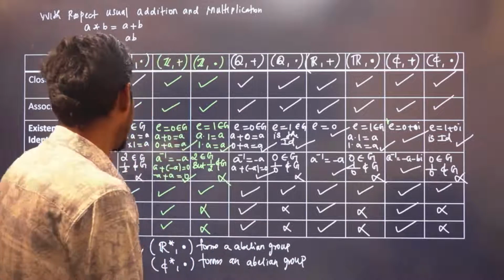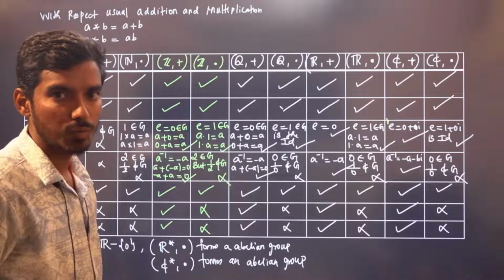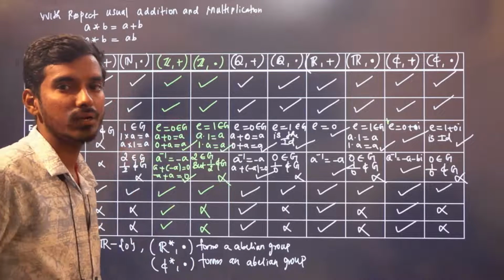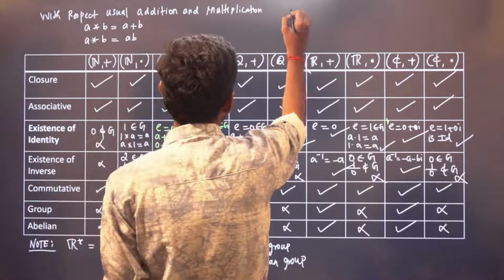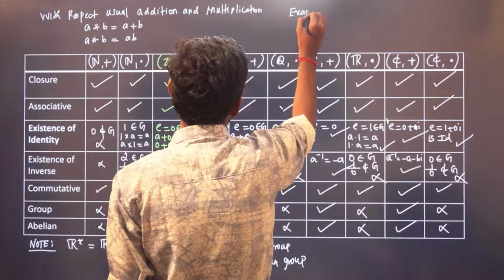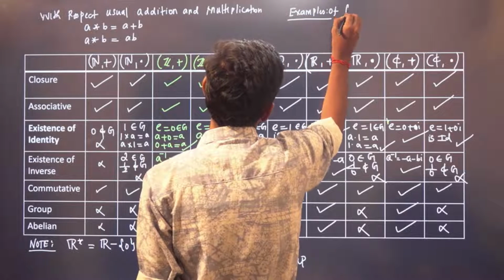Right? All these are examples of infinite groups. Right? There are also many finite groups. So examples of finite groups, I'll discuss more briefly when we do modern algebra, right? Examples of finite groups.